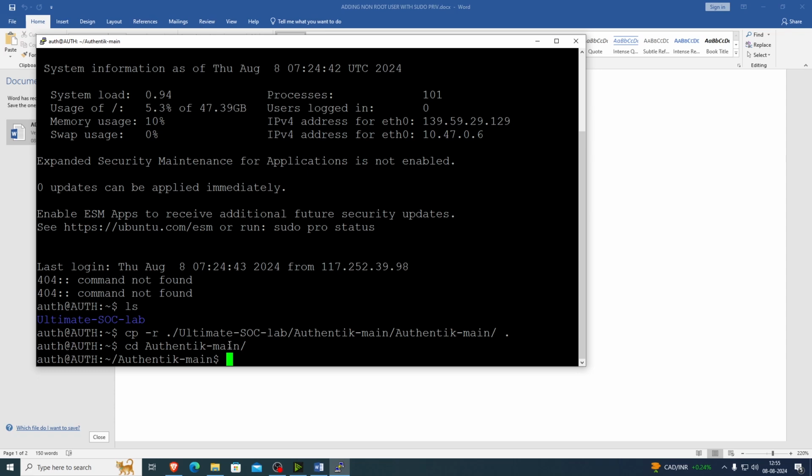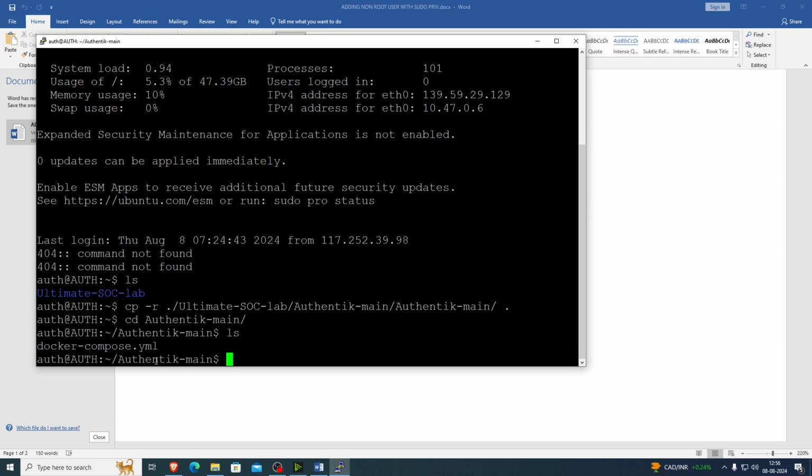Go to the Authentik main directory. Then let's see what are the files. Docker compose. So nano.